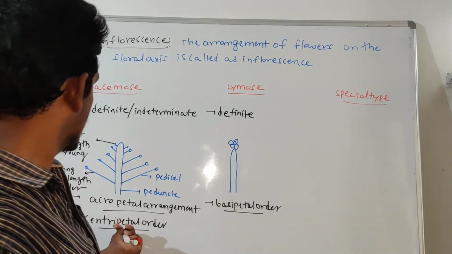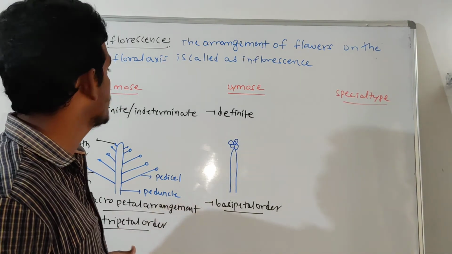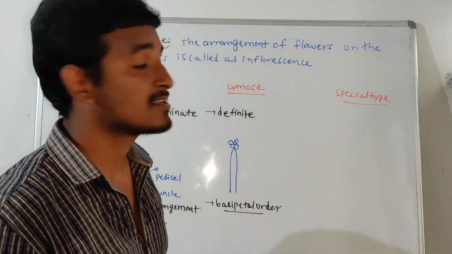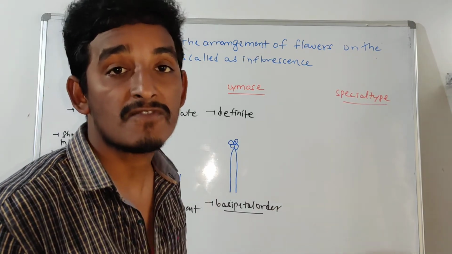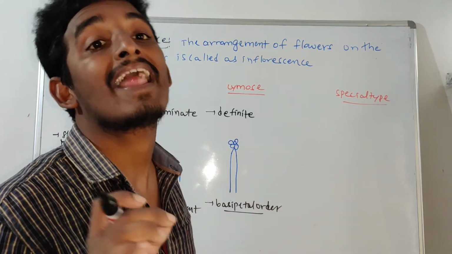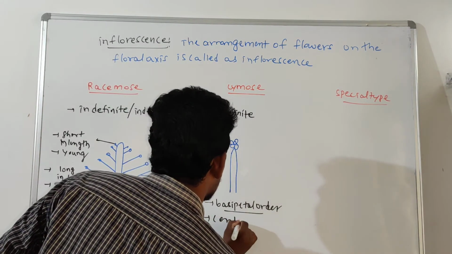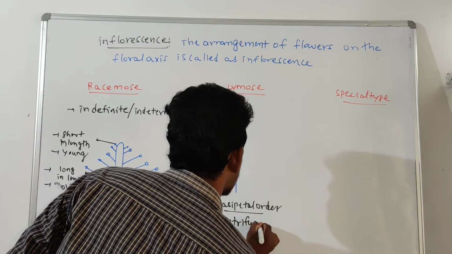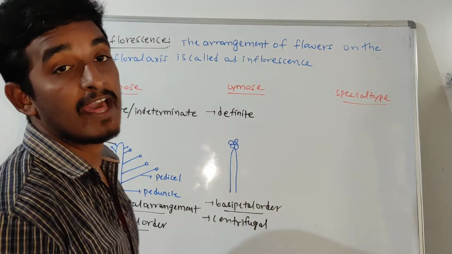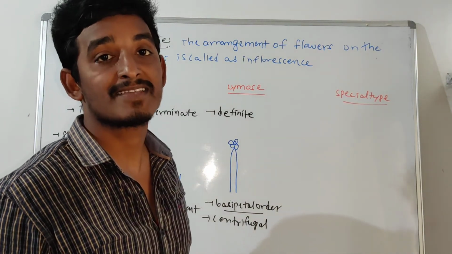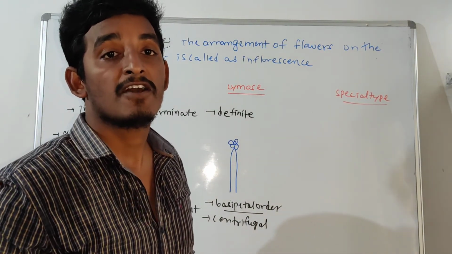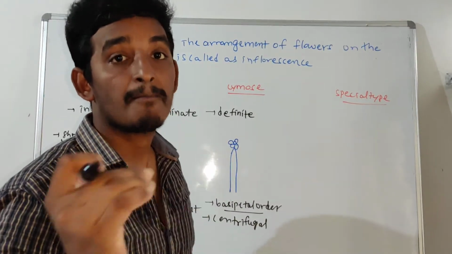Along with that, the racemose inflorescence shows a centripetal arrangement, but the cymose inflorescence shows a centrifugal arrangement. Centrifugal arrangement means the flowers open from the center towards the periphery.